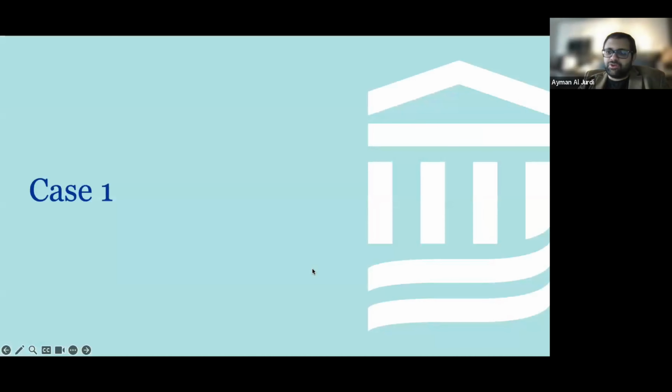Great. So now let's jump to the cases, because I think they will nicely illustrate some of these points. Let's start with case one. Some of these cases have been published in the literature, in which case I've referenced the specific case, and some of them are from my personal experience, but I've modified some of the features to protect the patient's identity.